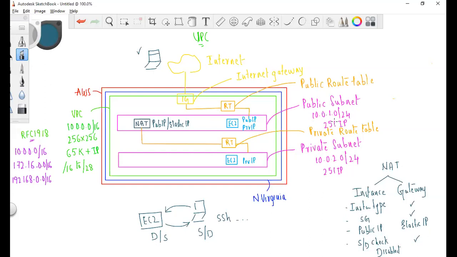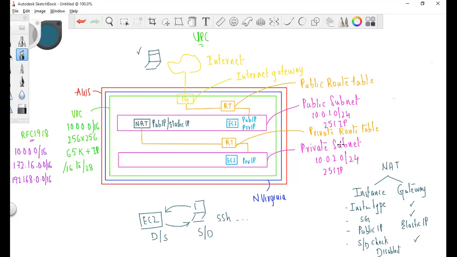In these 256 IP addresses, the first four and the last one are reserved by AWS. This is reserved for each and every subnet. That means, logically, you have only 251 IP addresses to use for your application. In the same way, we have created another private subnet with a similar CIDR, with a small change. And when we are creating the subnets, the subnet CIDRs should not overlap.